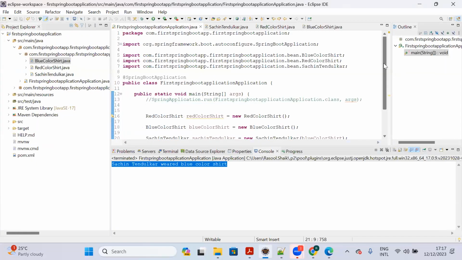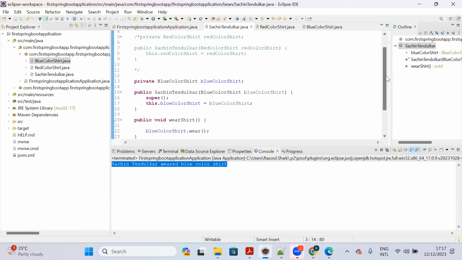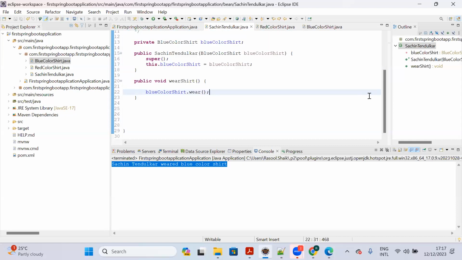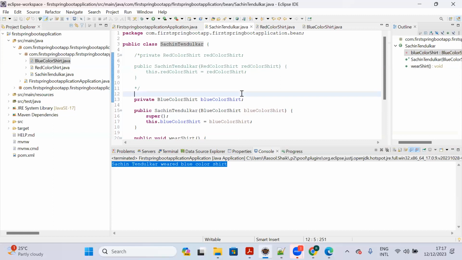Sachin Tendulkar has to wear different types of color shirts without changing the class. We should not modify the class. Without modifying the class, Sachin Tendulkar should have the capability to wear any color of shirt, any kind of color shirt. Sachin Tendulkar should have flexibility to wear any kind of color shirt. So how are we going to implement it?